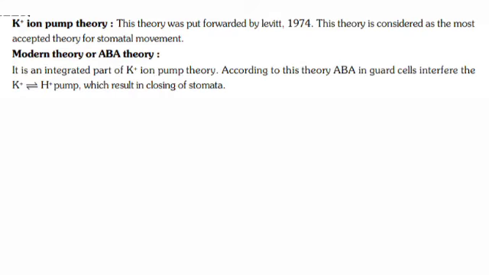K plus ion pump theory. This theory was put forward by the scientist Levitt in the year 1974. This theory is considered the most accepted theory of stomatal movement. Modern theory or ABA theory. It is an integrated part of the K plus ion pump theory. According to this theory, ABA in guard cells interferes with the K plus and proton pump, which results in closing of stomata. Here ABA means abscisic acid.